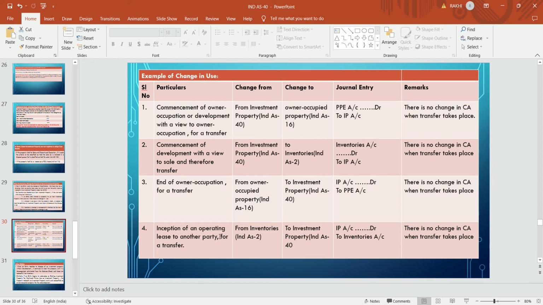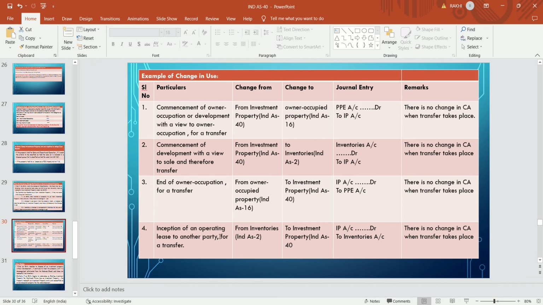So the journal entry will be PPE account debit, investment property credit. And there is no change in the carrying value when the transfer takes place. The carrying amount of the investment property at the date of transaction will be the opening value of the PPE, of the owner-occupied property.